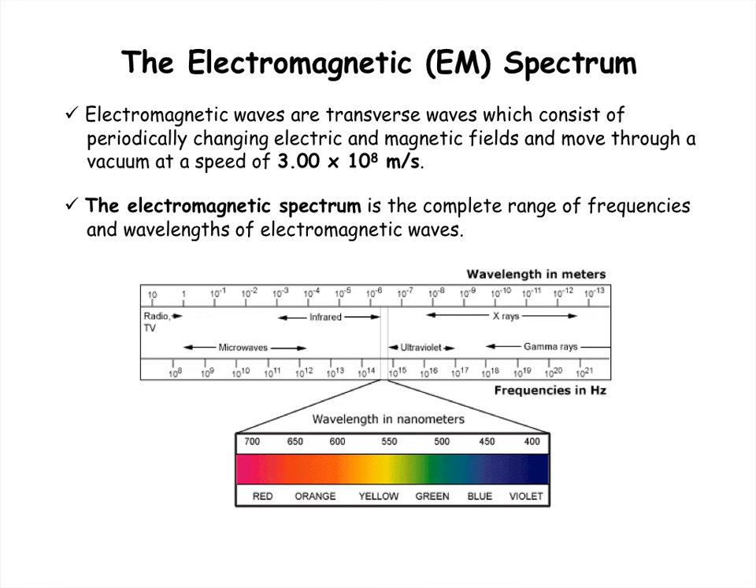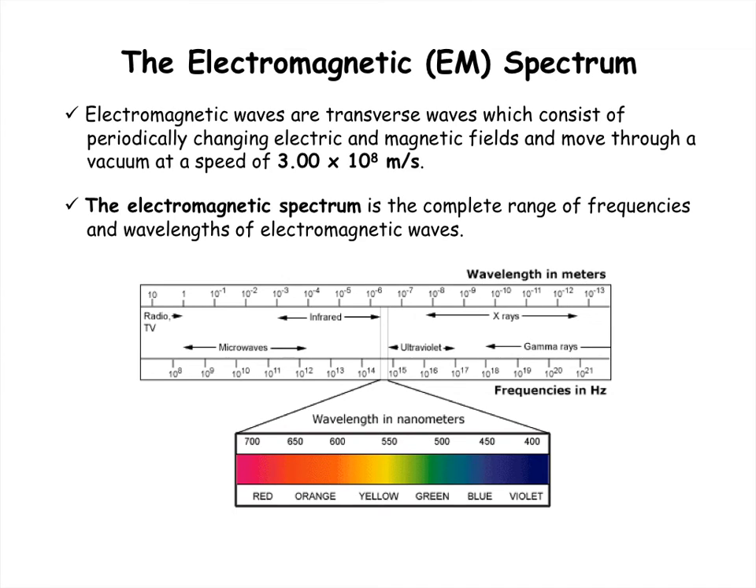This brings us to the electromagnetic spectrum. So we know that electromagnetic waves are special. They're the only wave that can move through a vacuum. They are not mechanical waves. And in a vacuum, electromagnetic waves travel at the speed of light in a vacuum, which is 3.00 times 10 to the 8 meters per second.